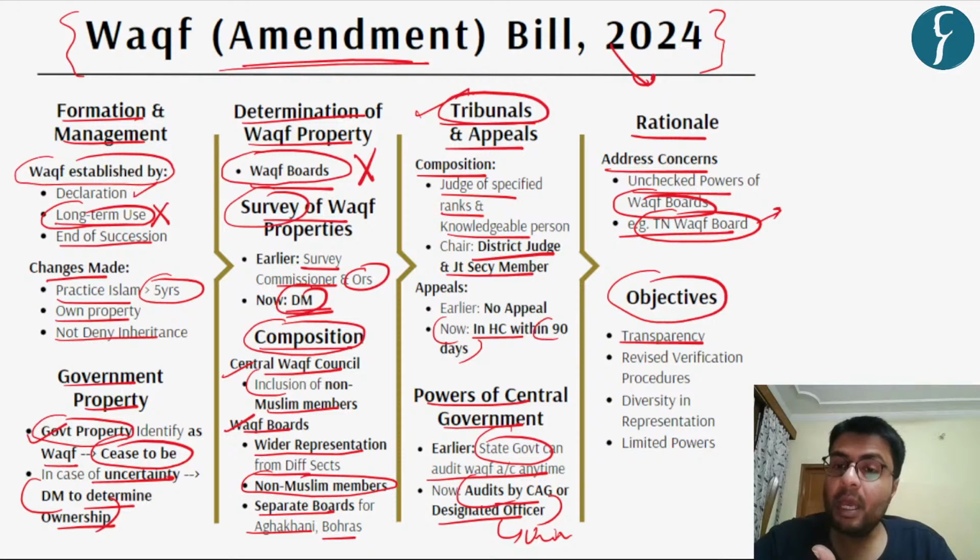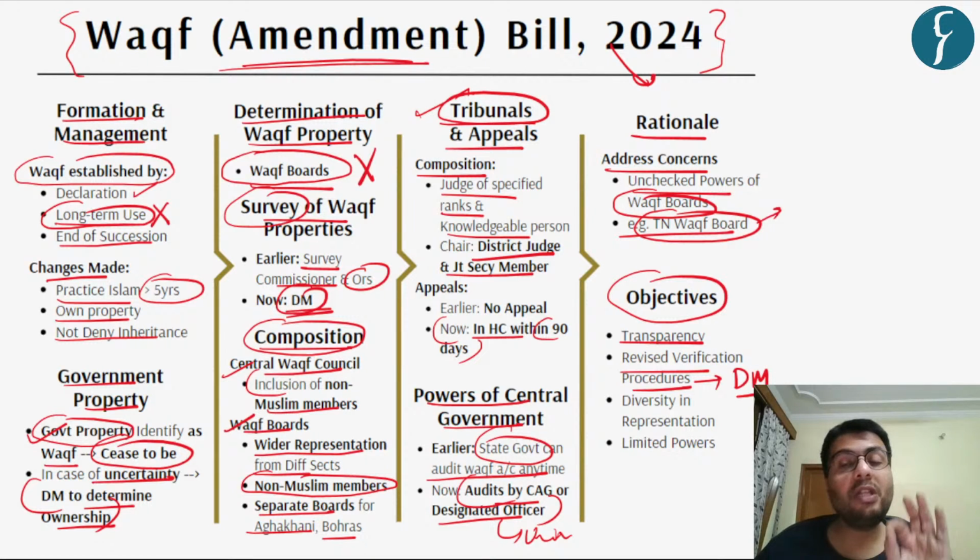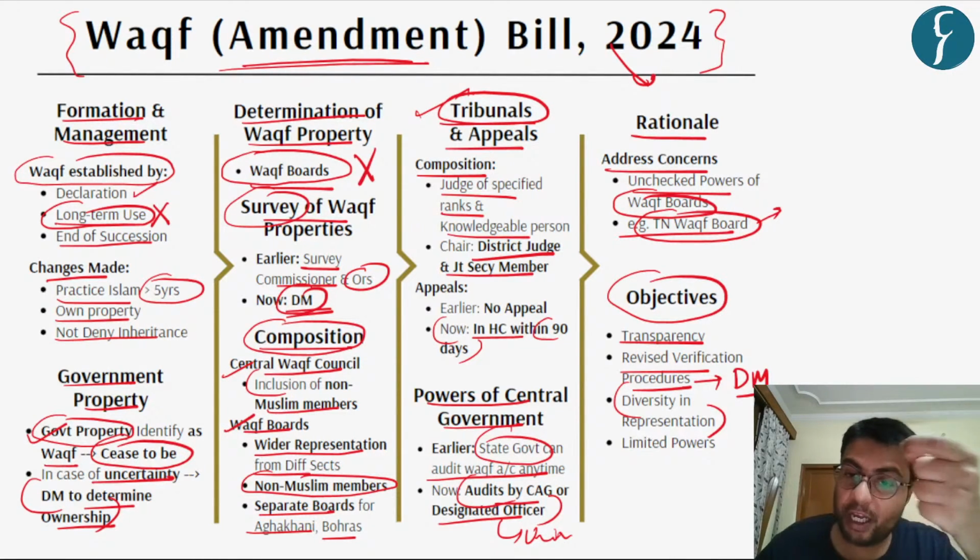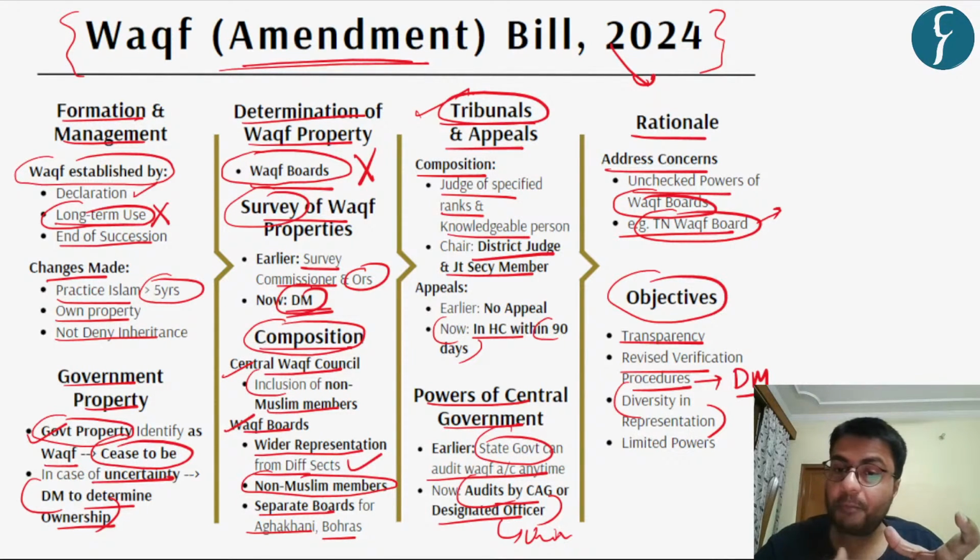in administration of Waqf property, and also it provided for revised verification procedures which will include the district magistrate or the state government officials. Further, this amendment also provides diversity in representation, that it for sure provides for inclusion of women members as well as members from different sects of the Muslim population, and it also looks to limit the powers of the state level Waqf board and central Waqf council in regards to administration and determination of Waqf property.